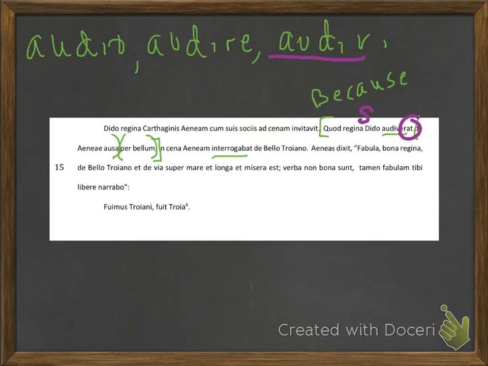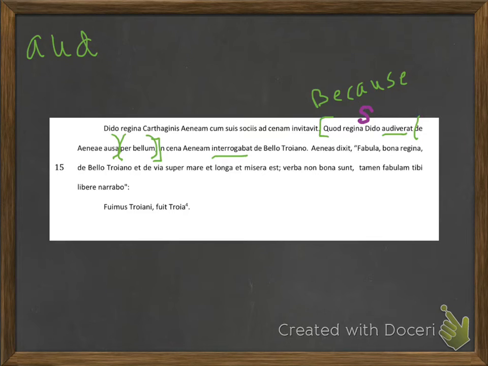Now let's look at the second clause in this particular sentence. It starts with "in Cana Aeneam interrogabat de bello Troiano." So I know already that my verb is interrogabat, and I see de again, which must be followed by ablative, and so that will take it all the way to the end of the sentence. Also, I see the preposition in followed by the ablative cana, in dinner, or you can even translate this as at dinner. But check out the name Aeneas.